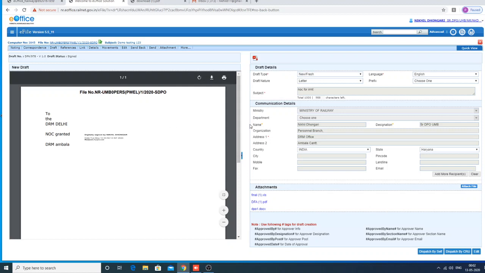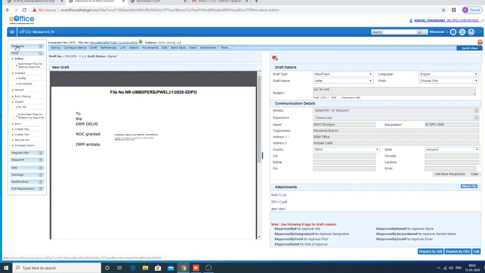Here you can send the draft along with attachments outside the office to any email ID. That is okay. But within the office, you can't send it as a standalone draft. You can send it as a total file, along with the draft. But if you want to send only the standalone draft from one file, you have to download this. Then it will be downloaded as a PDF.